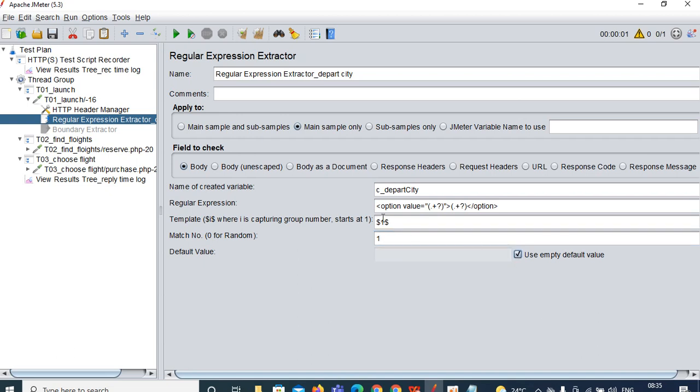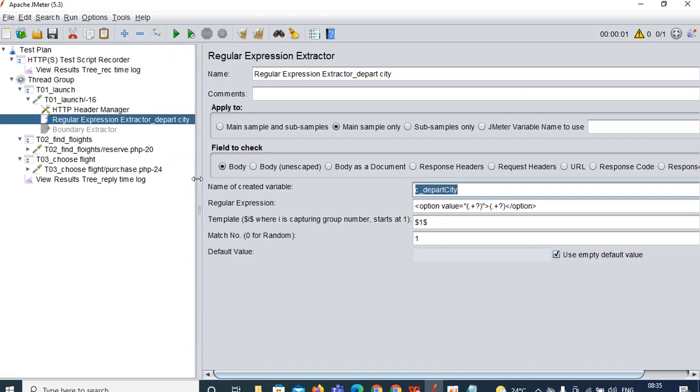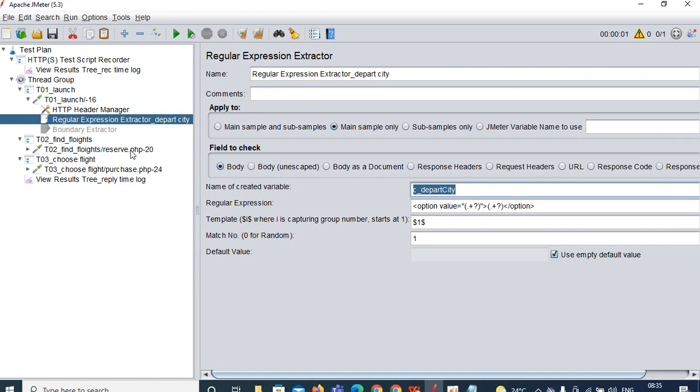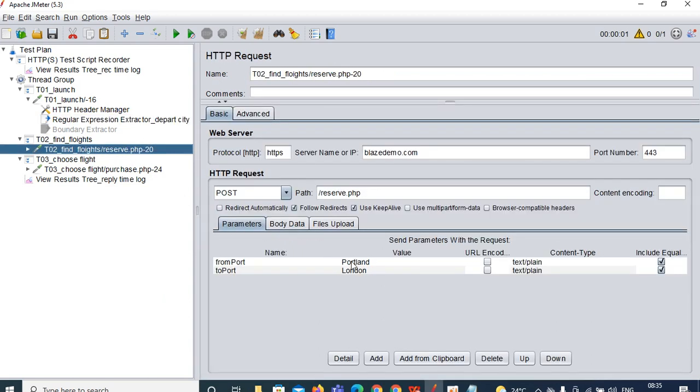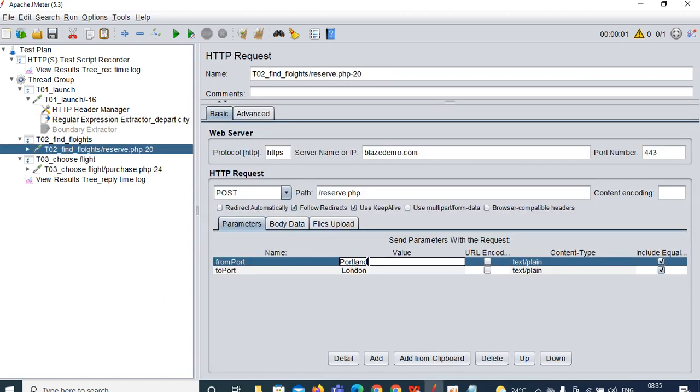See, I am capturing the departure city. Where you want to pass the departure city, in the next request you are passing it over here. Instead of this Portland, you need to pass different inputs. Delete that Portland, then type dollar, flower bracket open, Ctrl+V, flower bracket close. What it means is that here we are giving the input by randomizing the cities.